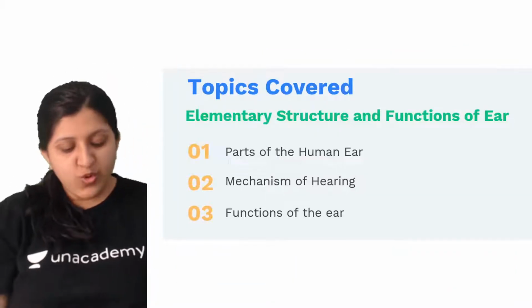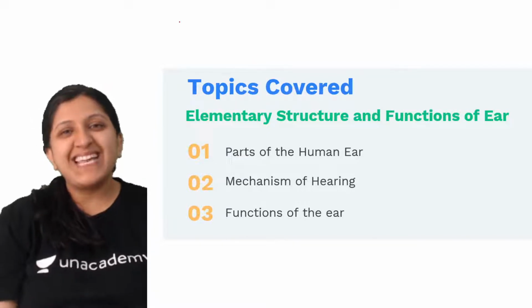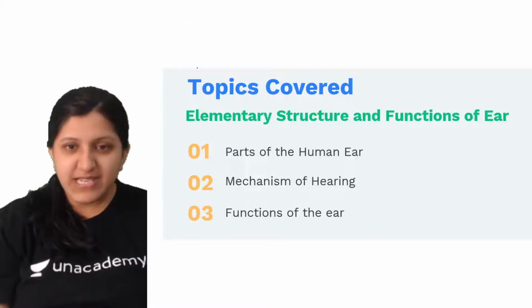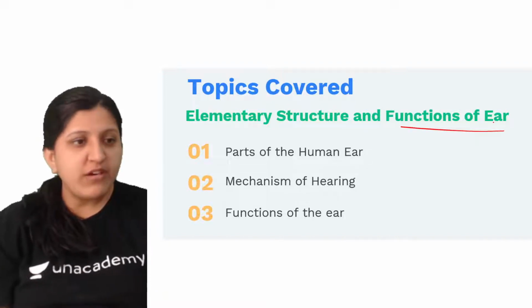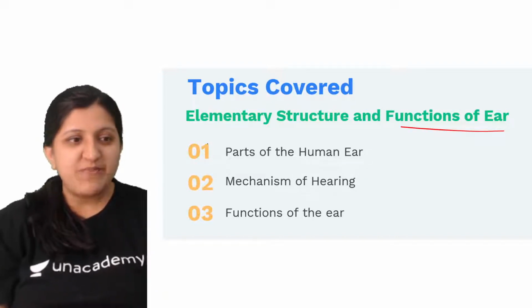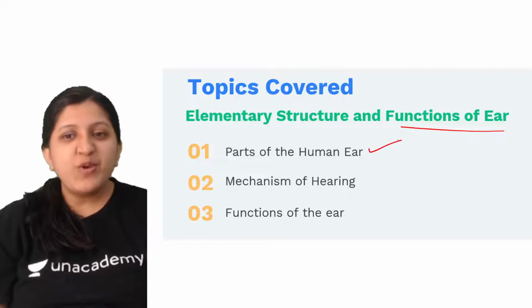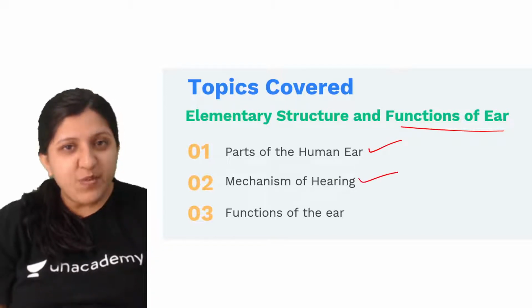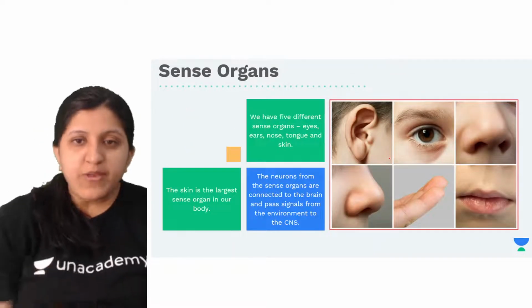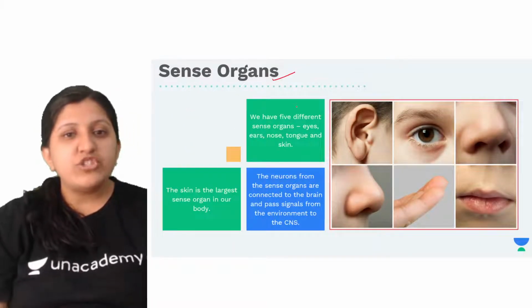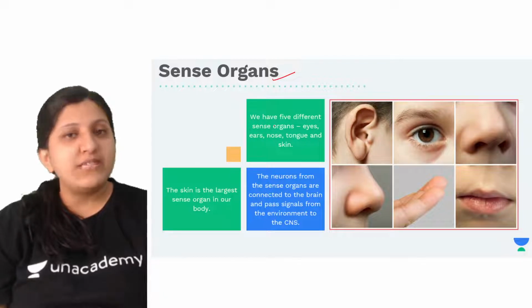Other than that, today's topic is the ear. That is the elementary structure and functions of the ear that we are going to discuss today: the parts of the human ear, the mechanism of hearing, and the functions of the ear. When we mention sense organs, we have different sense organs.